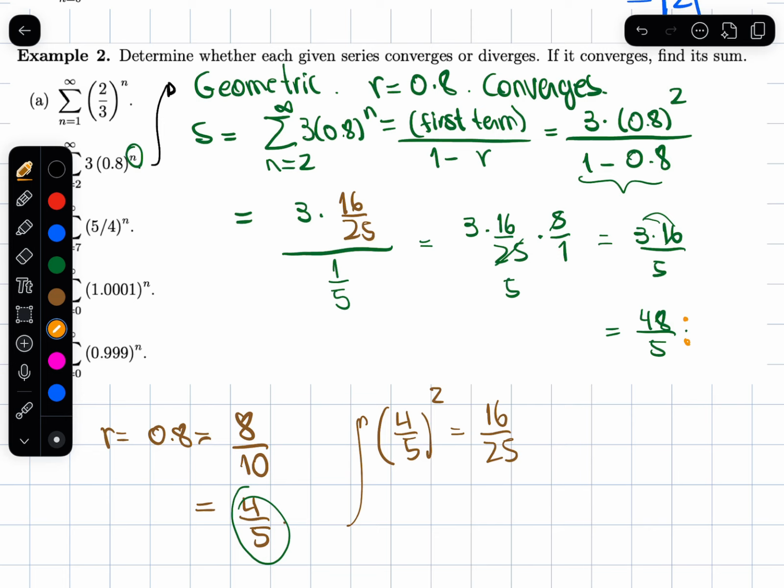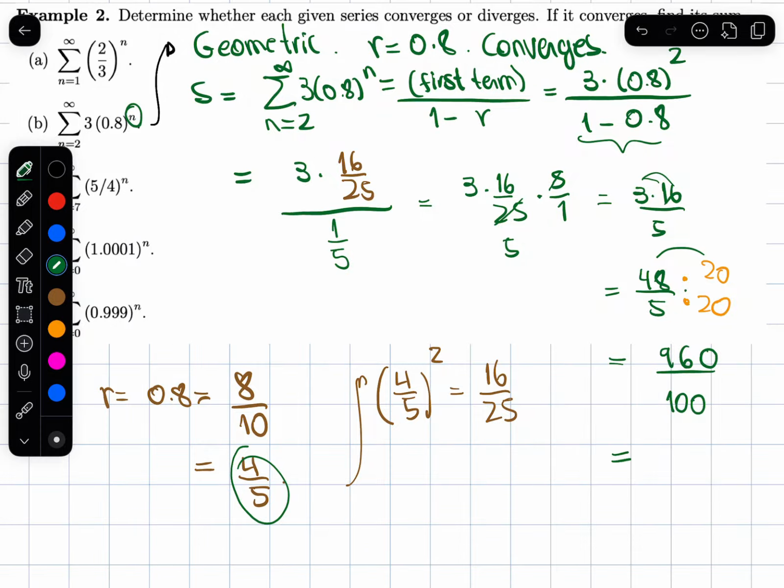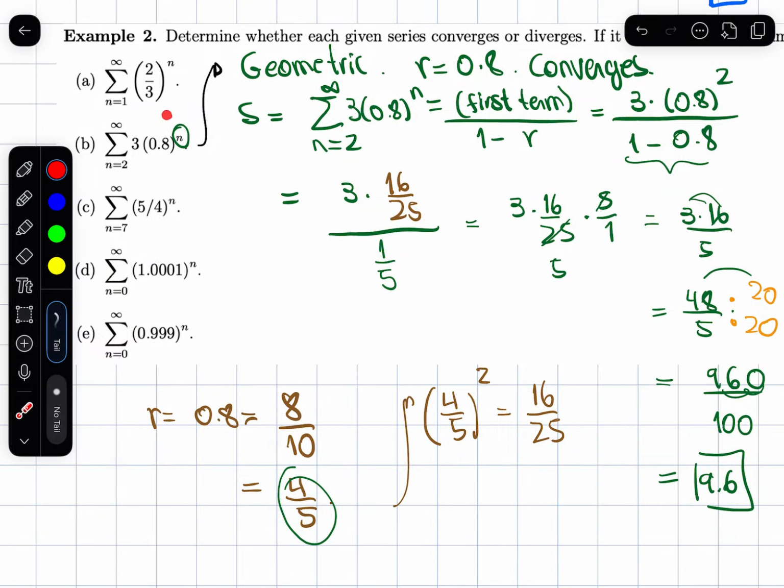But if you really want to make it a decimal, you can multiply by 20, top and bottom, to get at the bottom 100, which is what makes it easier and what prompts me to multiply by 20. And the top this time, multiplying by 20, is just doubling and adding a 0. So 48 times 2 is going to be 96 with an extra 0. So this is going to add all the way to 9.6. Okay, so the more numbers of these you add, the closer you get to 9.6.